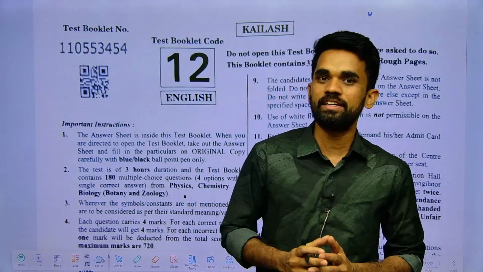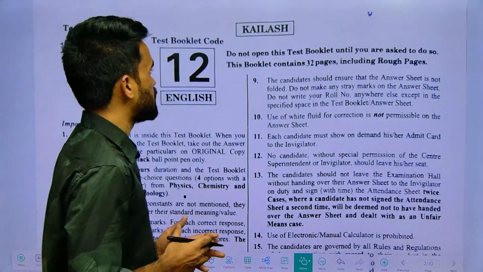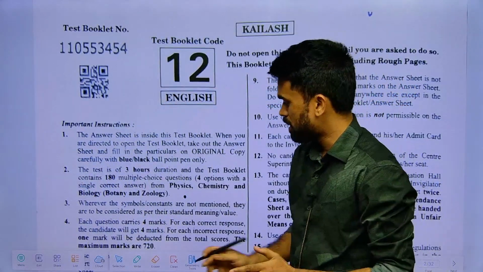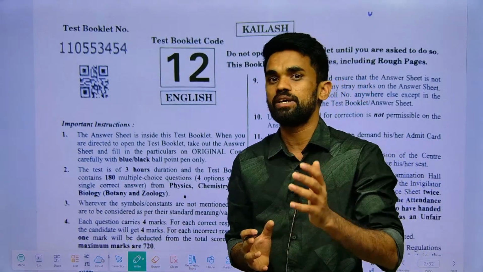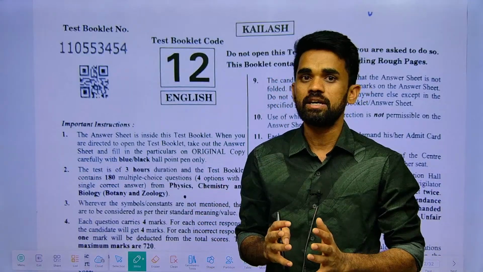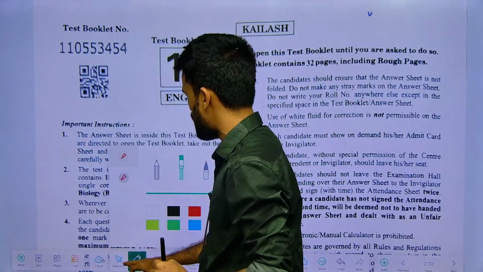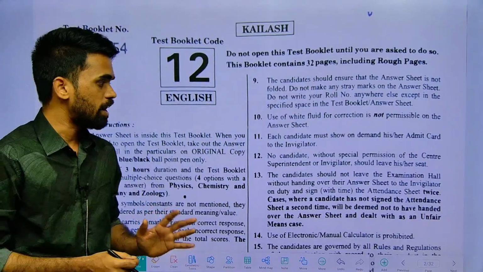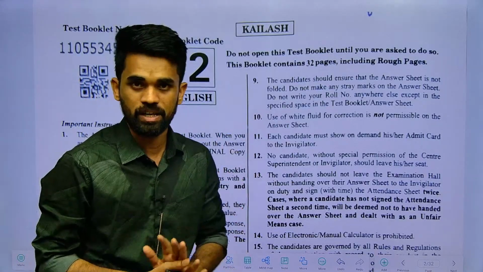I hope everyone did very well, and firstly I can say about this chemistry paper, particularly from NEET 2026. The paper is really easy to moderate, I can say, and when I compare with the 2025 paper, it is definitely an easier paper in all aspects. Particularly in chemistry, it is strictly based on NCERT, and you can solve any of the questions given here without any difficulty.